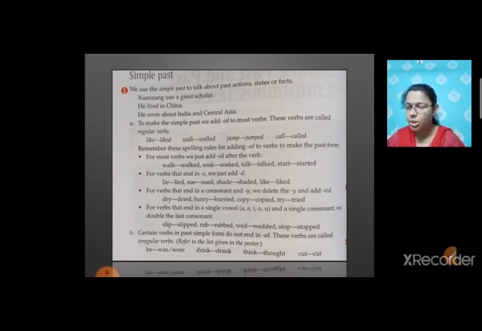He lived in China. Over here, the word lived is an action word, that is the verb in the past form. He wrote about India and Central Asia. So here the word wrote is the action verb. It is carried out by he. He is the subject and he carried out the action, that is wrote. The base form or the present form of the verb is write, and when we use it in a past tense, we have to write wrote.